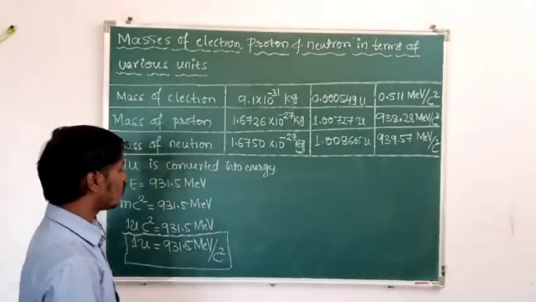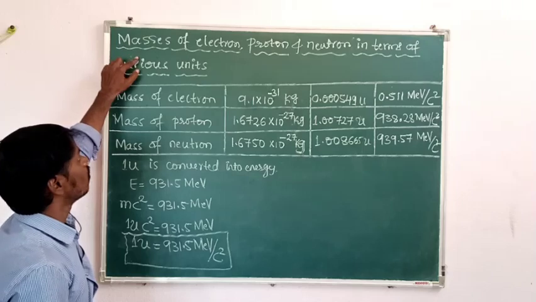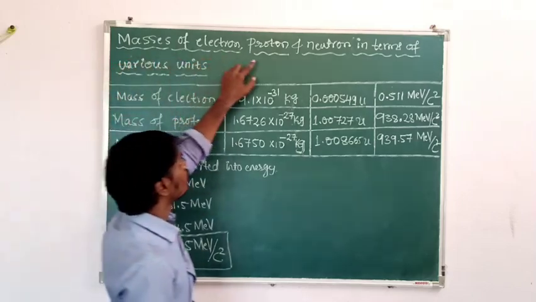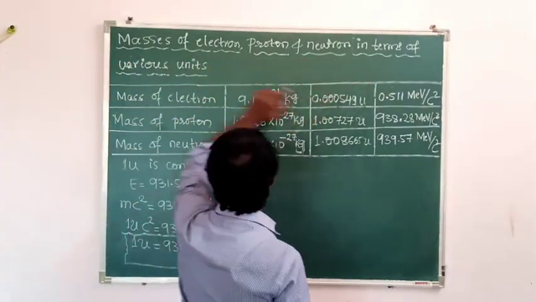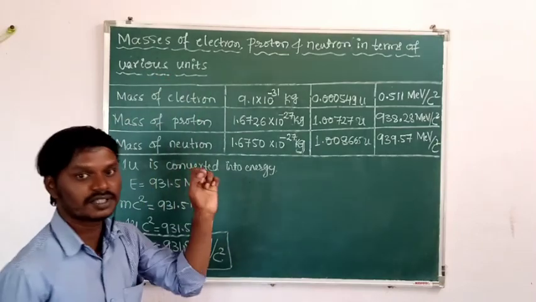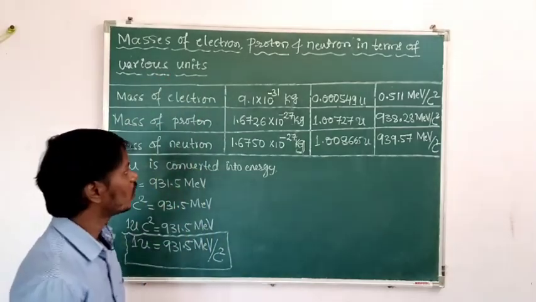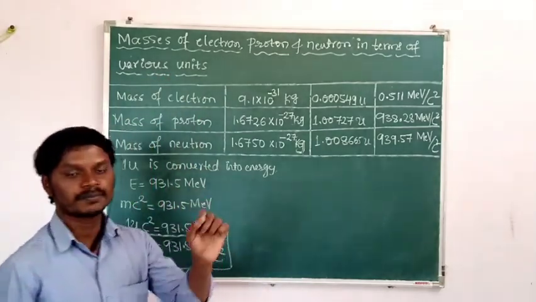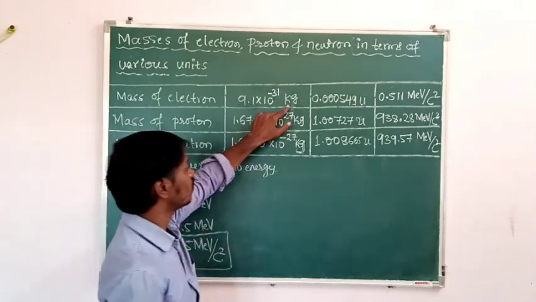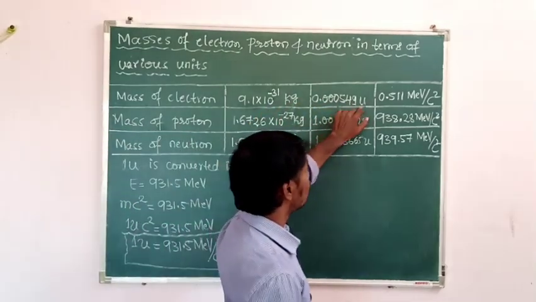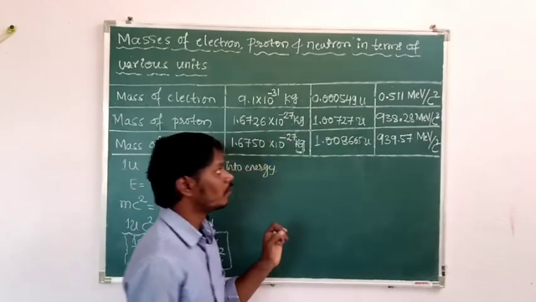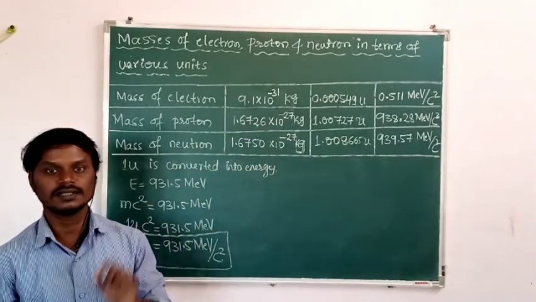Then in today's class we are going to discuss about masses of electron, proton and neutron in terms of various units. Various units means different units. What are the different units used in the atomic physics and nuclear physics? Those are kg, atomic mass unit, and million electron volt per c square for the mass.